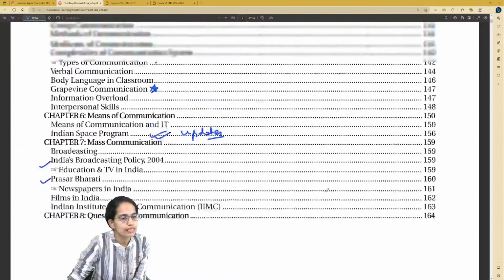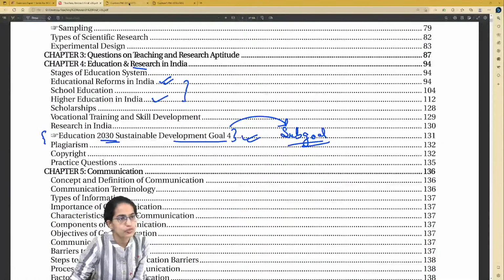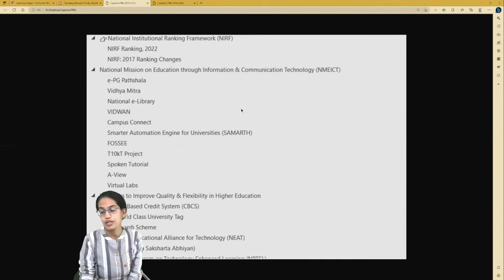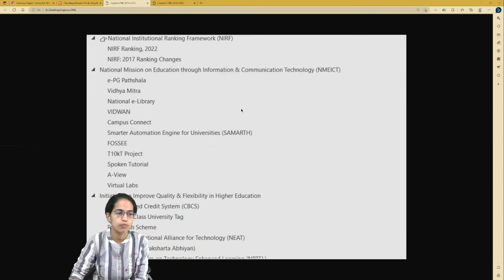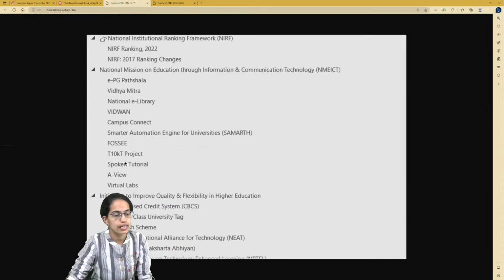Now, from this section on education, what has been added and is really important is the list here. NIRF, the rankings as per the NIRF recent update have been done. Then the National Mission on Education through Information and Communication Technology, under that various schemes, for example, e-Pathshala, extremely important. Vidya Mitra, Vidwan, Campus Connect are some of the schemes. FOSS, T10KT project, AAKASH projects.